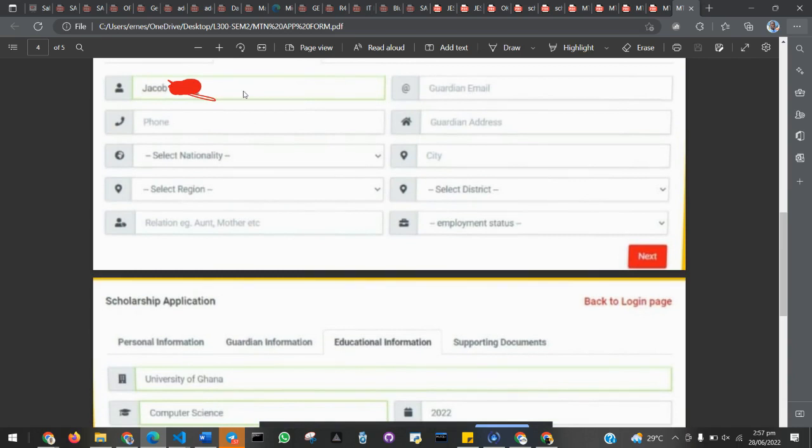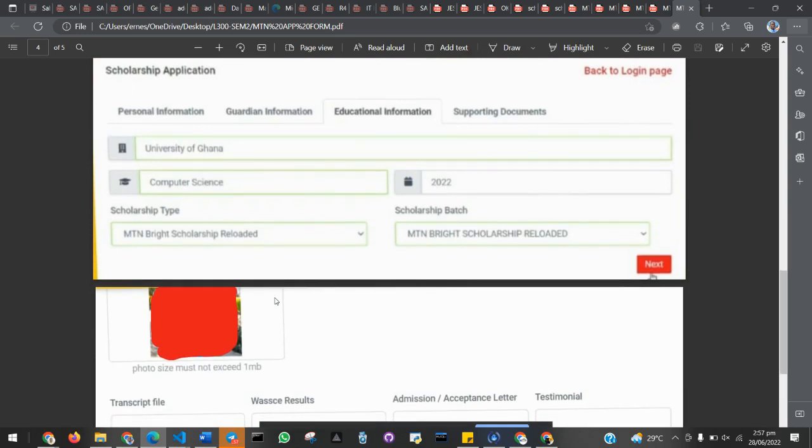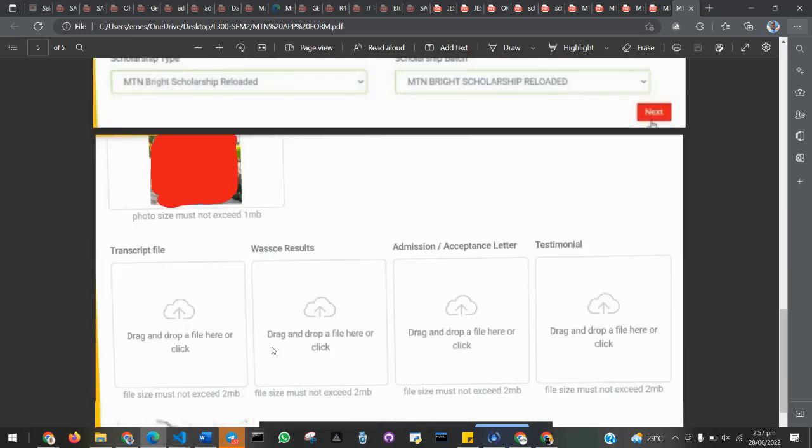But if you are not from here, let's say you are from Bunu East and all those, as we explained in the previous videos about those that were given special privilege, please don't choose Accra because it's highly competitive if you choose Accra. So you choose where you come from, provided you don't come from Accra. So this is the last part I'm talking about.